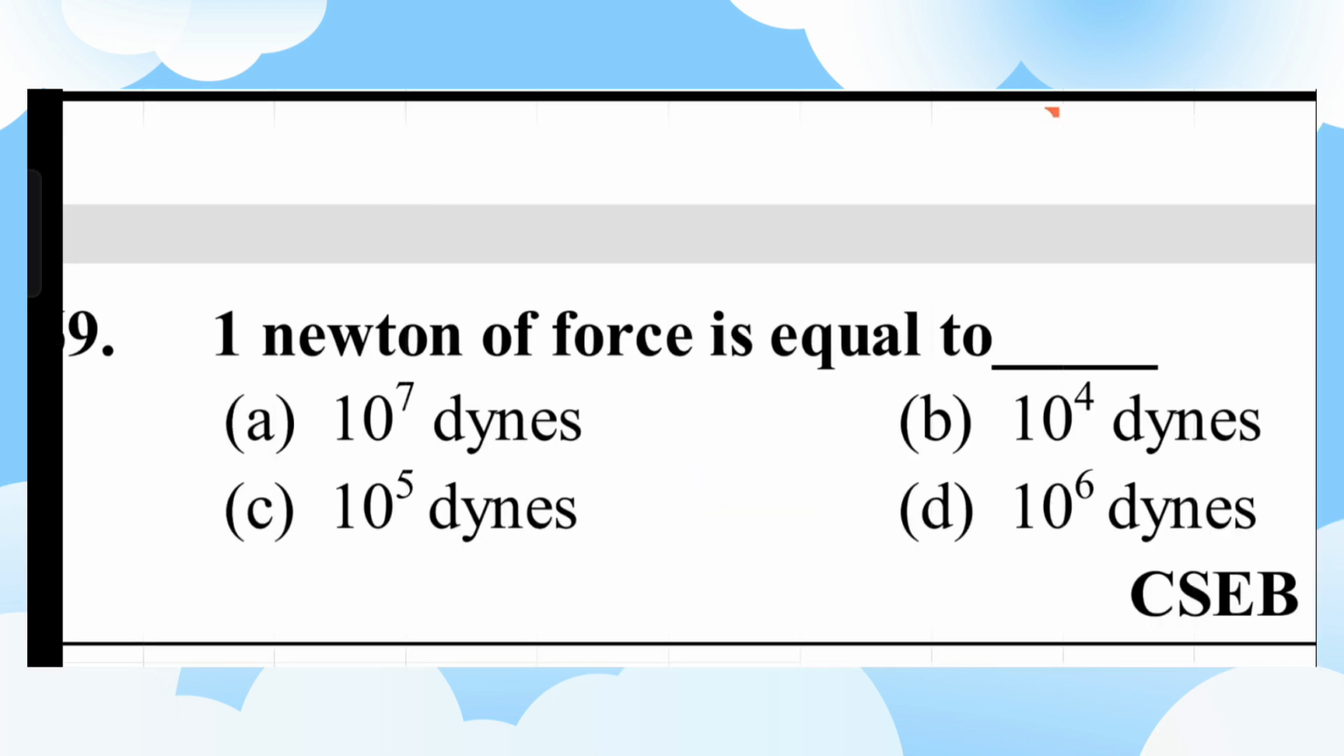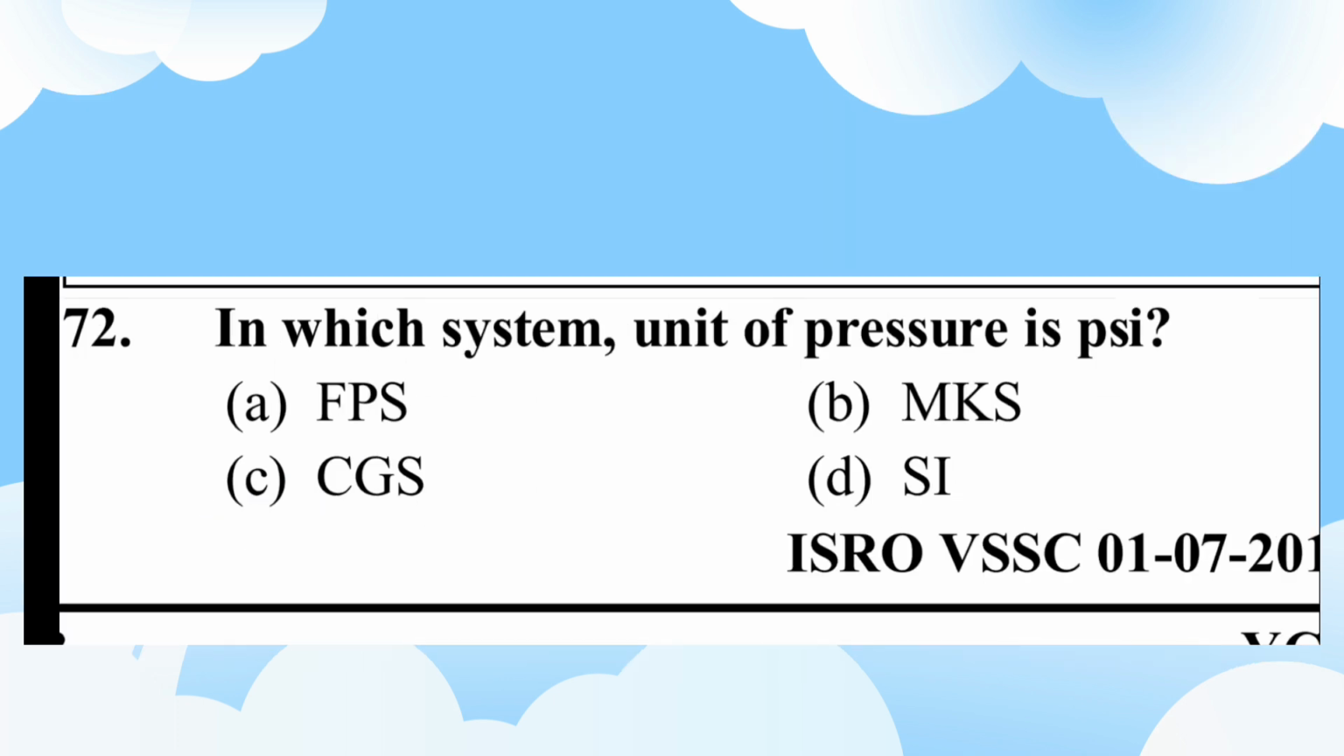Friends, question number 69. A Newton of force is equal to A. 10 to the 7 dynes, B. 10 to the 4 dynes, C. 10 to the 5 dynes, D. 10 to the 6 dynes. C. 10 to the 5 dynes. Question number 72. In which system is the unit of pressure PSI? A. FPS, B. MKS, C. CGS, D. SI. A. FPS.